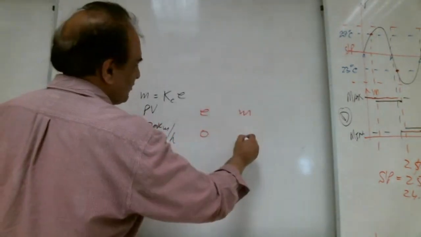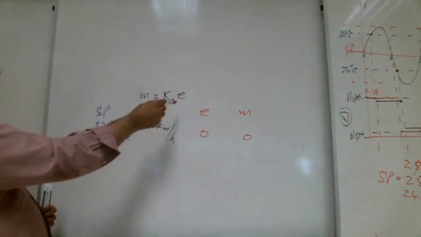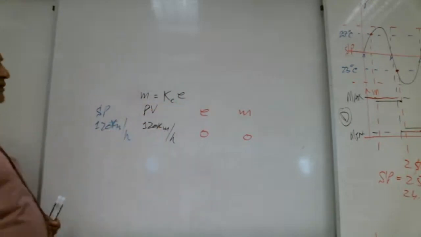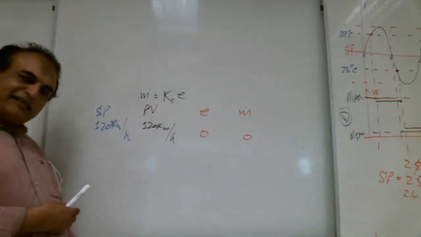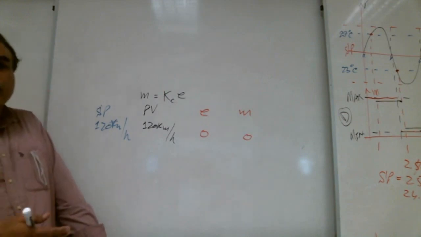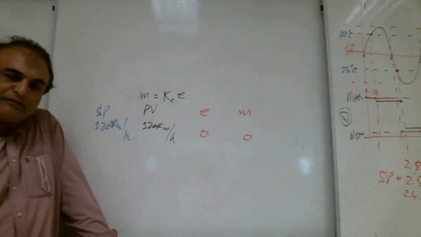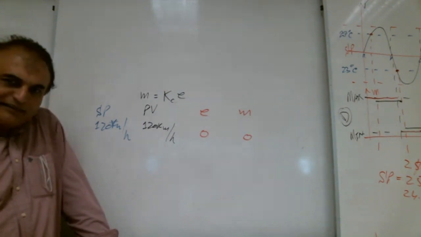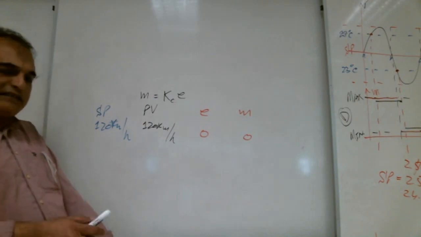So output of the controller should be 0 according to this formula. Put the error 0, Kc, output will be 0. In reality, is it like that? As soon as our speed reaches 120 km per hour, do we remove our foot from the accelerator, Shabab? Is it like this? No. Lot of brothers are writing no. So still we keep pushing the accelerator.